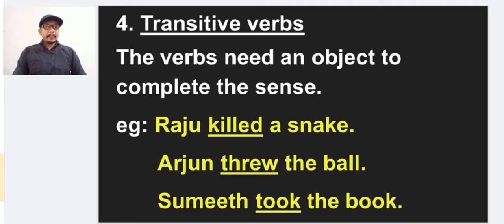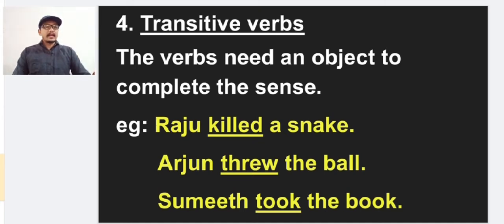For example, Raju killed a snake. Here Raju is the person doing the action, and an object means a person or thing which receives the action. Here the action is killed, so killed is the verb. We cannot stop at Raju killed, because there will always be one question: Raju killed what? So Raju killed a snake. A snake is receiving the action here.